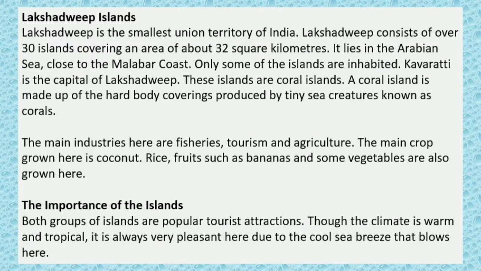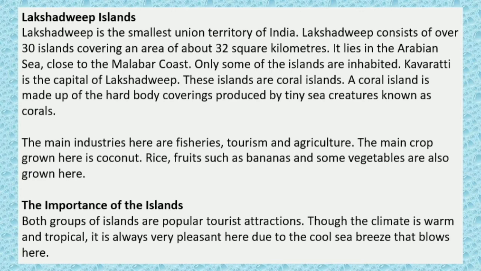Lakshadweep Islands. Lakshadweep is the smallest union territory of India. Lakshadweep consists of over 30 islands covering an area of about 32 square kilometers. It lies in the Arabian Sea close to the Malabar Coast. Only some of the islands are inhabited. Karavati is the capital of Lakshadweep. These islands are coral islands. A coral island is made up of the hard body coverings produced by tiny sea creatures known as corals.